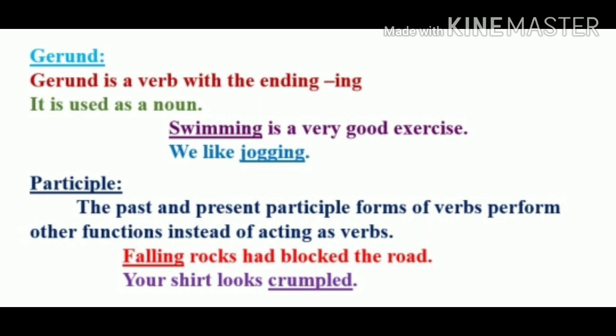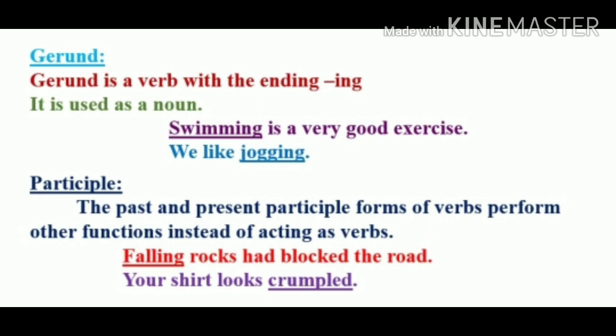Don't get confused with gerund and participle because they both look the same, base form of the verb and ing, but their functions are different. As we have discussed, gerunds act as a noun. Participles do not act as a noun, but they act as an adjective or an adverb in a sentence.